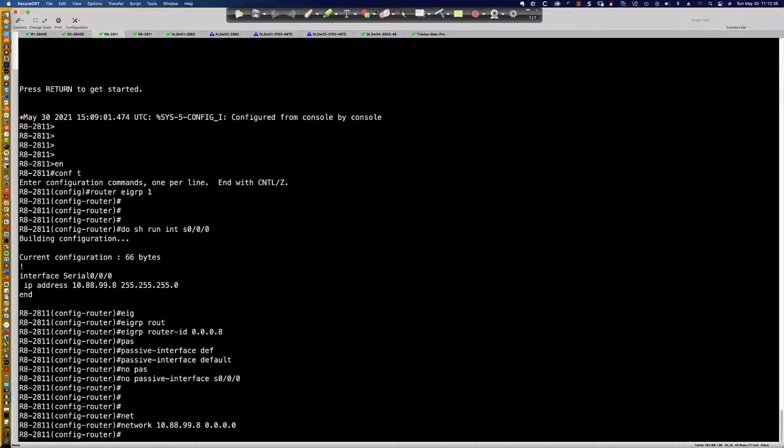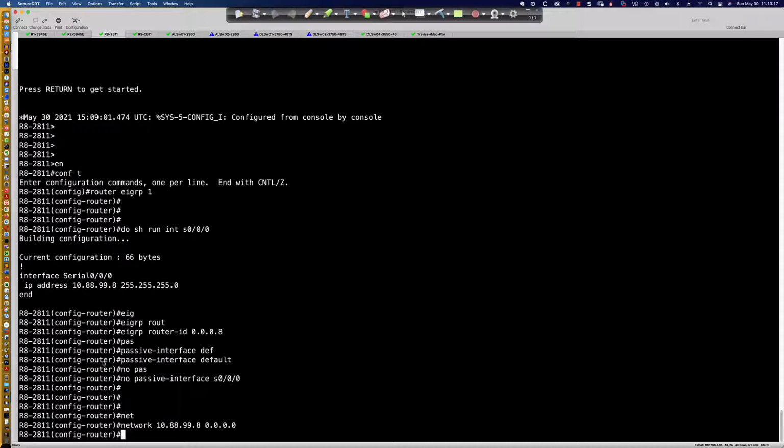And what happens is the EIGRP process looks at the interface on which that IP address is configured, 10.88.99.8. And it says, what's the subnet mask in dotted decimal notation here? Oh, it's a /24. Okay. Well, then that is what I'm going to use when I do my advertisement. So it's not going to advertise a /32 host route. It's going to advertise this /24. But in the network configuration perspective, that is how we enable the process on that interface.